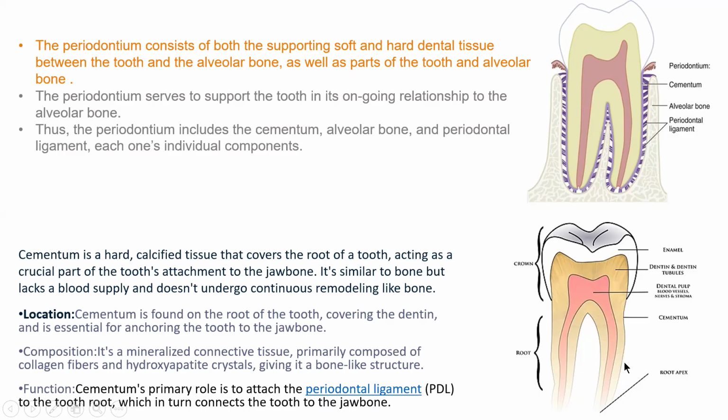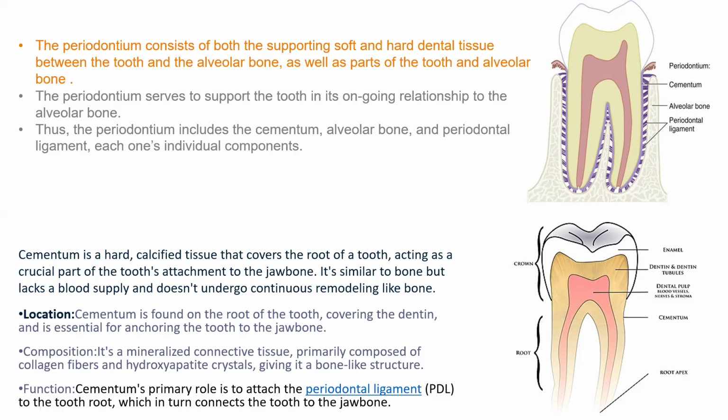It is similar to bone, but cementum lacks blood supply and does not undergo continuous remodeling like bone. It is found on the root, covering the dentine, and is essential for anchoring the tooth to the jawbone. So it is included as part of the periodontium.